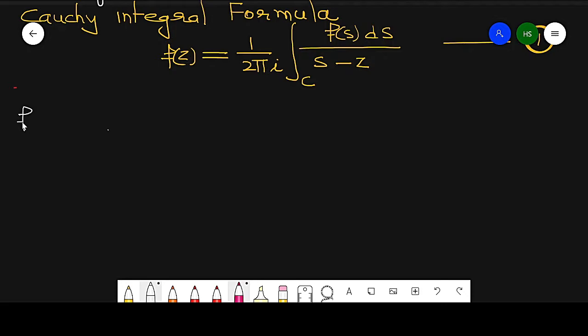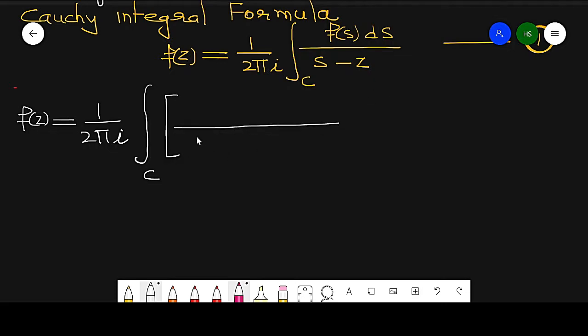Now f(z) is equal to 1 by 2 pi i times the integral around C, and the term s minus z can be written as (s minus z0) minus (z minus z0), and this is f(s) ds. Now I have introduced the point z0.